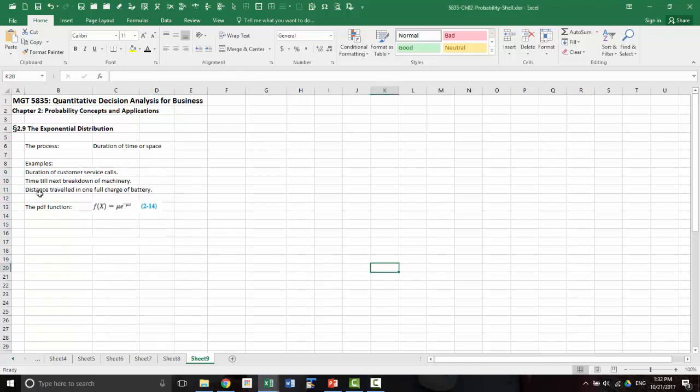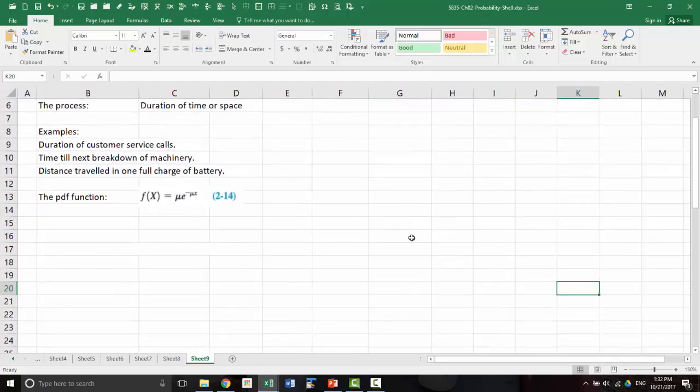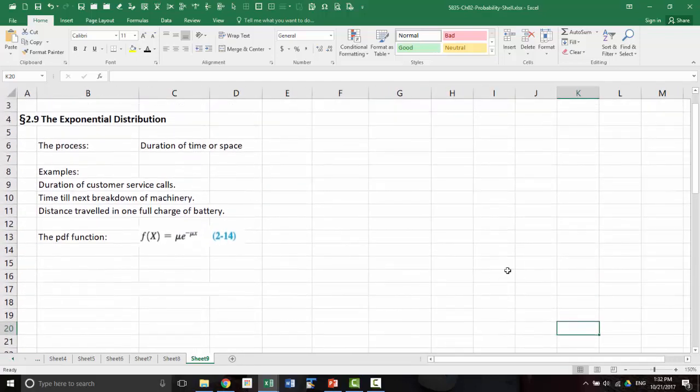So here are some examples. Duration of customer service call, time till the machine breaks down, so it's a time, distance traveled in one full charge of a battery. All of these can be examples of exponential distribution.